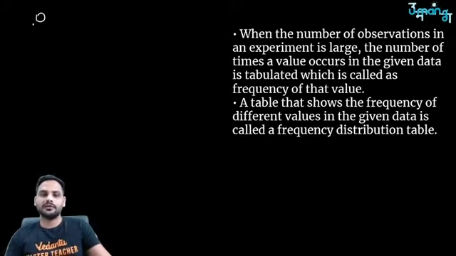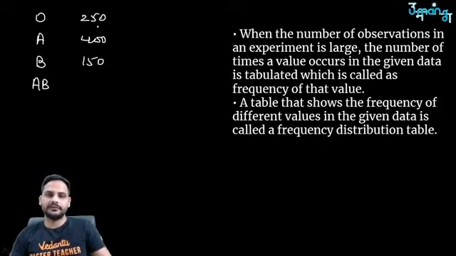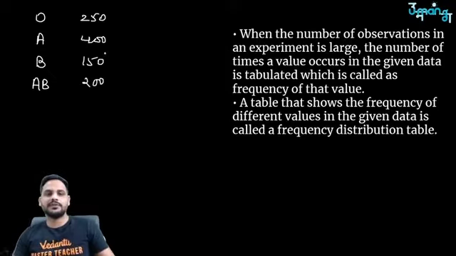Suppose blood category O, blood category A, blood category B, blood category AB. Out of those 1000 people, 250 got O blood group, 400 got A blood group, 150 got B, and 200 got AB. So this is how you have got the data.